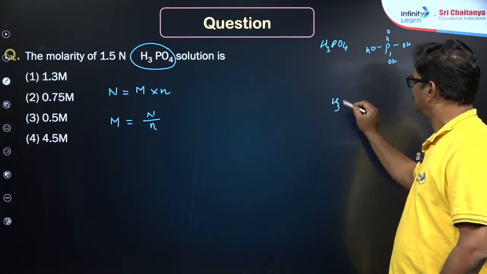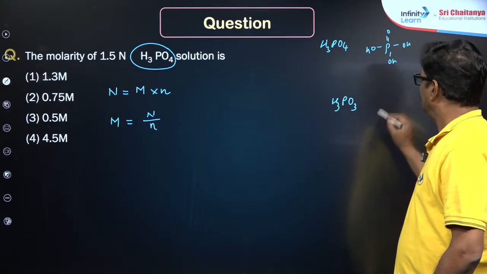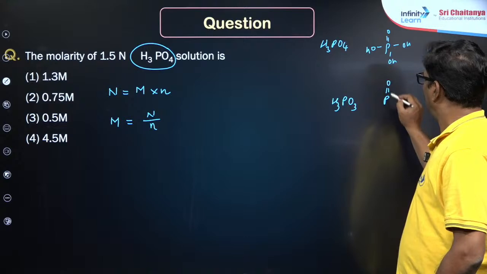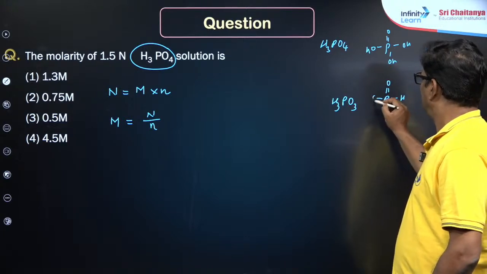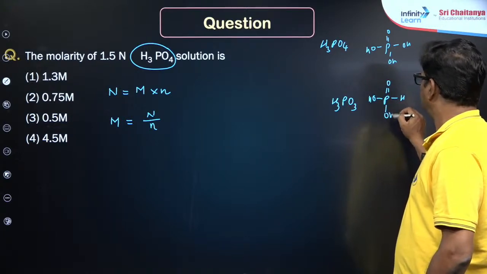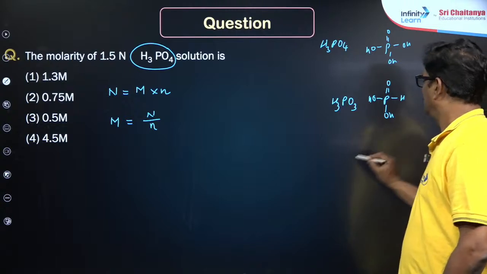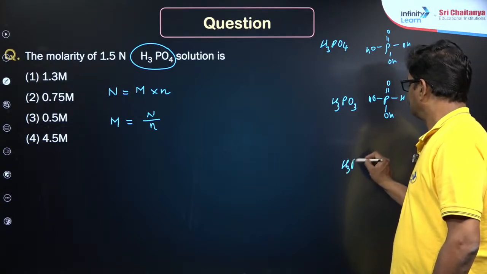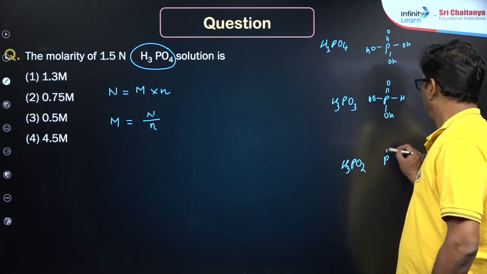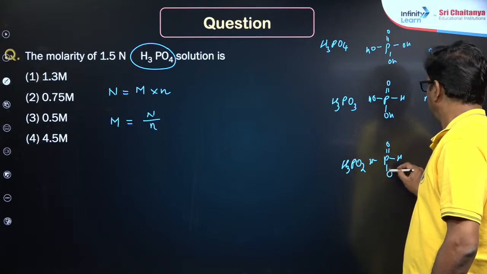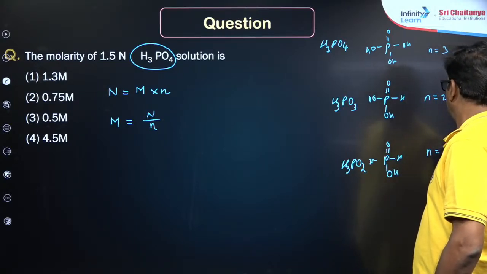H3PO3, it is going to be P double bond O and H and OH and OH, n is equal to 2. H3PO2, so P double bond O, here it is going to be hydrogen, OH, so n is equal to 1.